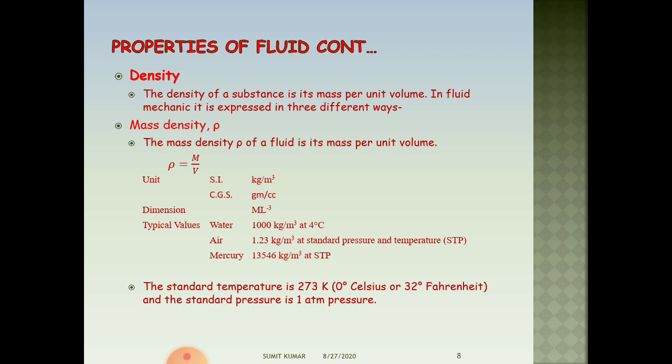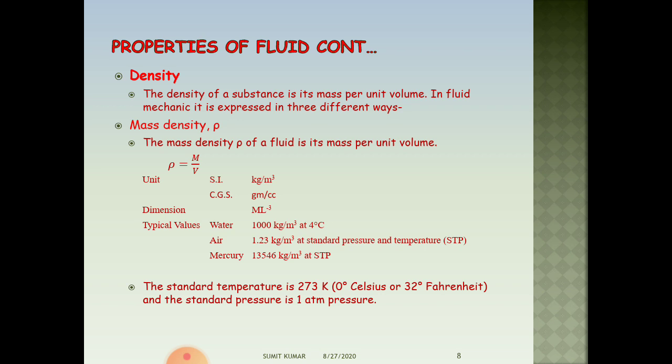The mass density of water is 1000 kg per meter cube or 1 gram per cc at 4 degrees Celsius. And the value of mass density for air and mercury are 1.23 kg per meter cube and 13546 kg per meter cube respectively at a standard temperature and pressure.